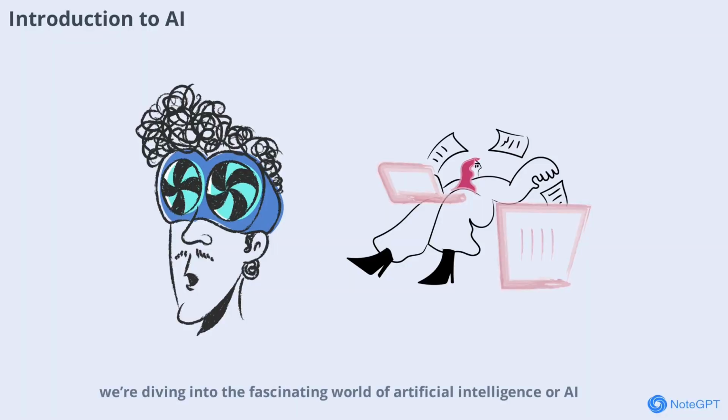Today we're diving into the fascinating world of artificial intelligence, or AI. You've probably heard the term everywhere, from news headlines to your favorite apps. But what does AI really mean, and how does it actually work behind the scenes? In this video, we'll break down the core concepts, explore real-world examples, and demystify the technology that's shaping our future.